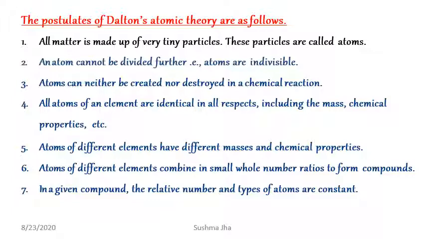So in the fixed ratio, a small whole number ratio, you can say it is 2:1. Hydrogen to oxygen is in the whole number ratio of 2:1 to form the compound. And seventh postulate is in a given compound the relative number and types of atoms are constant. So number and type of atoms in a compound is also constant.